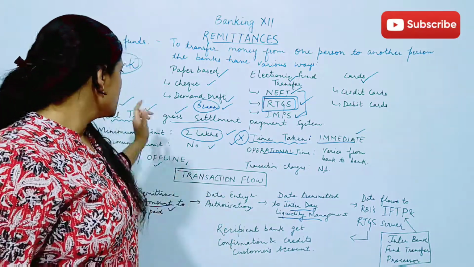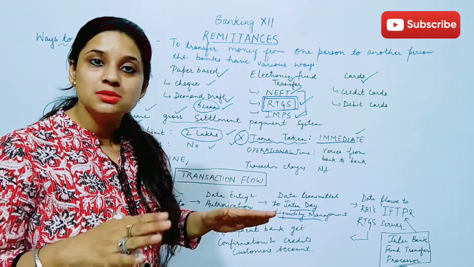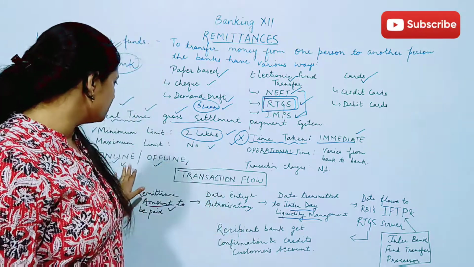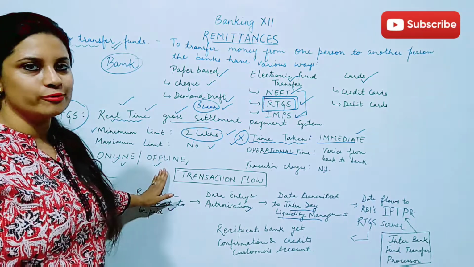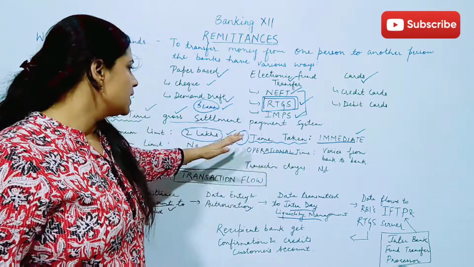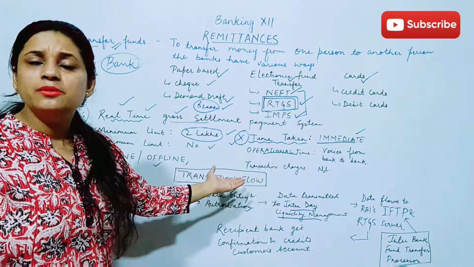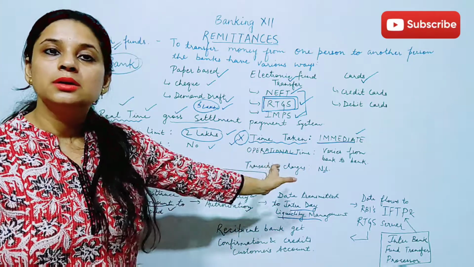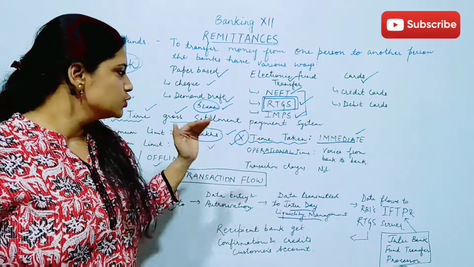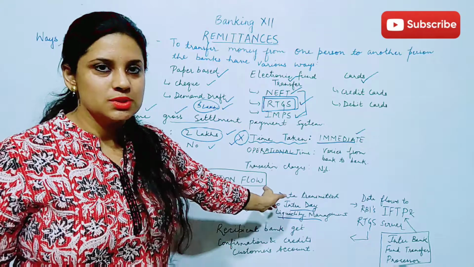Let us recall once again. RTGS means Real Time Gross Settlement payment system. In this the maximum limit is no limit and the minimum limit for transferring the funds is 2 lakh. And how can it be done? It can be done online as well as offline. The transfer of funds is immediate, no time will be taken, and the operational timing varies from bank to bank, right? If it is available online you can do it, but conditions apply, as some banks have time limitations. If they have a time limitation, they will let you know that this is not the time for RTGS.